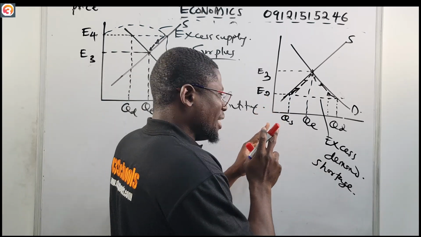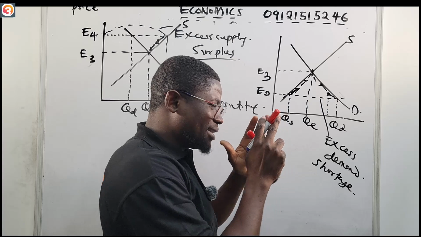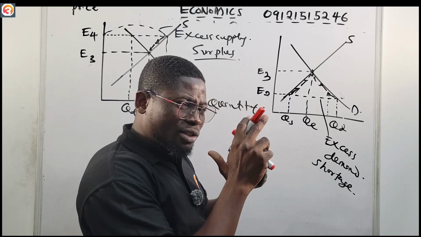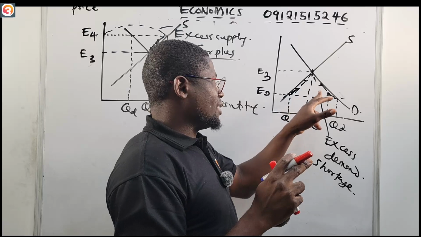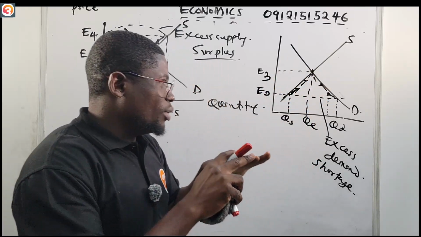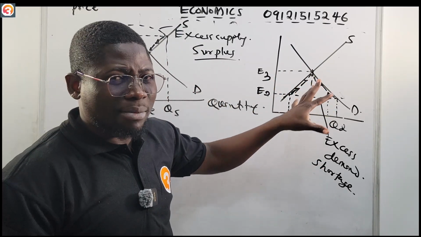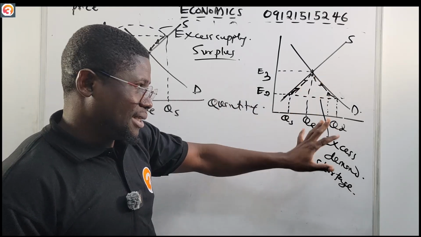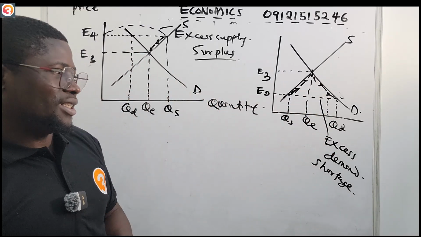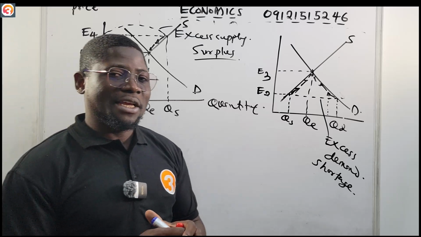So suppliers begin to increase their prices. They begin to adjust it in small steps. They increase it to a point where it hits this equilibrium, where the quantity supplied and quantity demanded will just match. And then we now have our equilibrium price. Then we have our equilibrium quantity. So it's as simple as A, B, C.